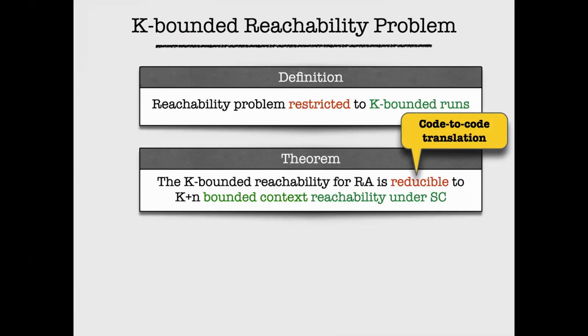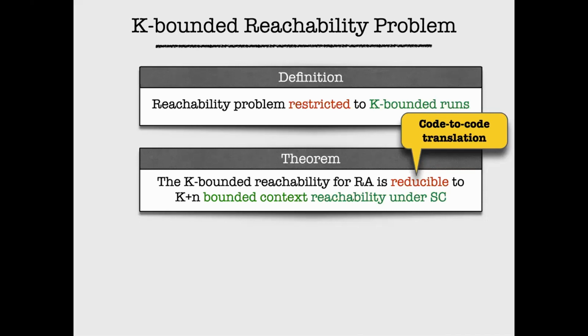The idea is pretty intuitive if you think about it. If I have only K essential messages, I can first execute the K processes which give me those K essential messages. Now I know that I do not have any more interesting message that has to be generated for my run to be successful. So when I first run the K processes which give rise to the K essential messages, that can result in at most K context switches. Now, once I have all my messages in the memory pool, I just need to run all my processes, assuming it is N processes, to completion. So that gives me at most K plus N context switches.